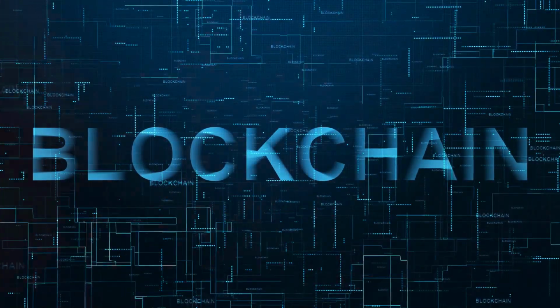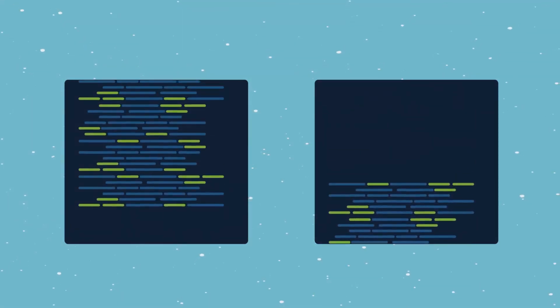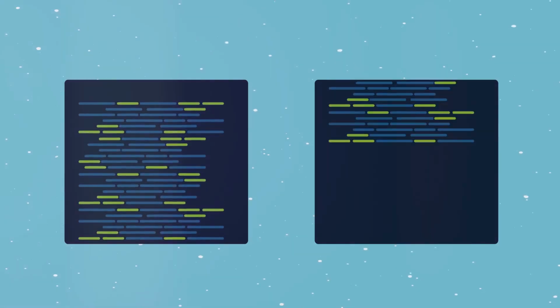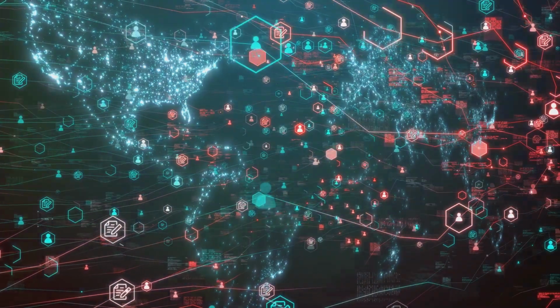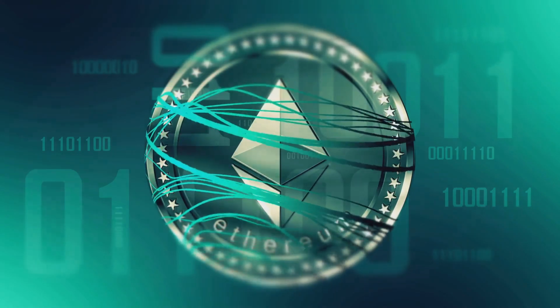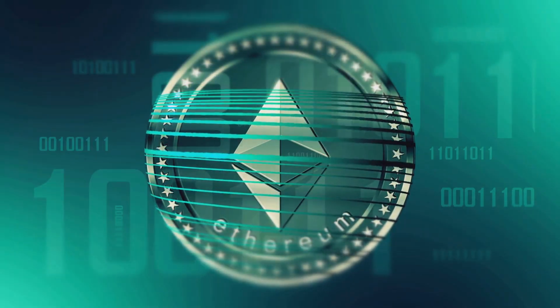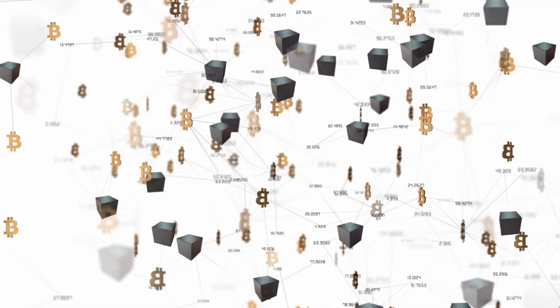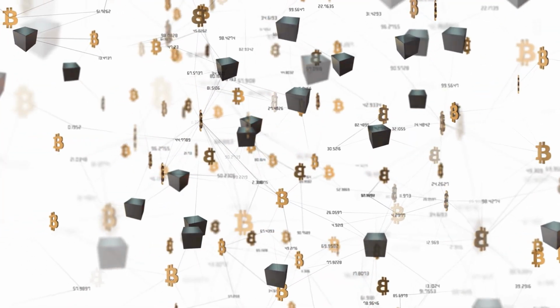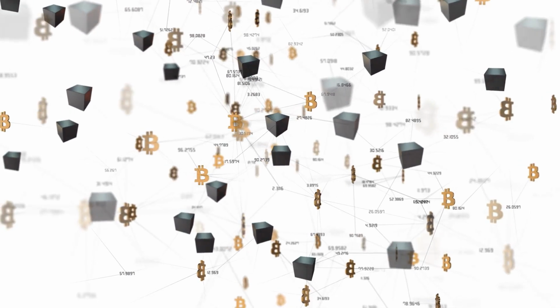Let's delve into the components of smart contracts. Smart contracts are written in programming languages specifically designed for blockchain development, such as Solidity, which is used in Ethereum, Viper, or Simplicity. The code defines the logic, rules, and conditions of the contract. Smart contracts maintain their state, which represents the current status or data associated with the contract. The state can be updated based on the execution of the contract's functions and interactions with external data or transactions.